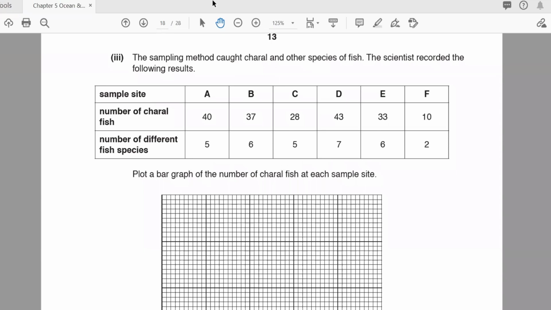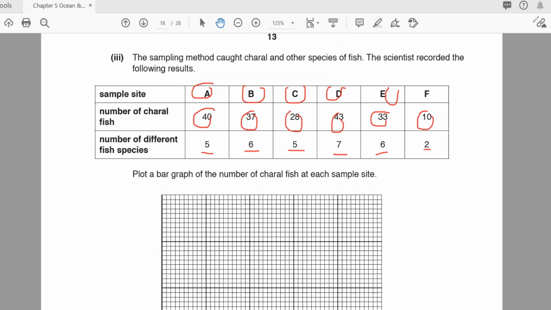Okay. After that, the following method, and now they found these things. Whatever the method, six sites, A, B, C, D, E, F. Number of shellfish caught, how many? 40, here 37, 28, here 43, here 33, at F only 10. Number of different fish species. What different species they found? 5, 6, 7, 7, 6, 2, like this.